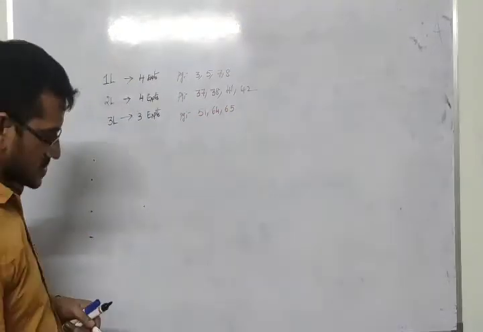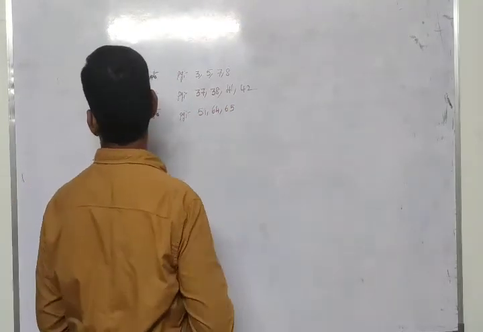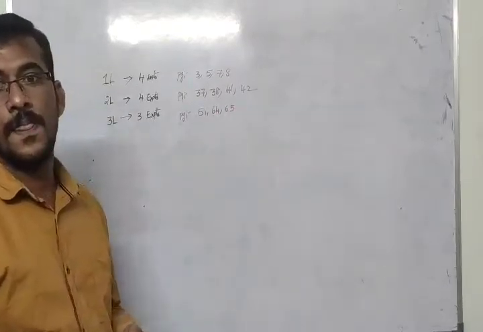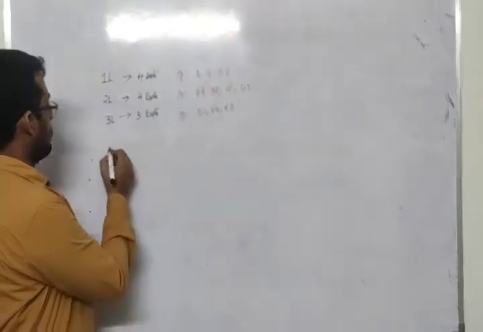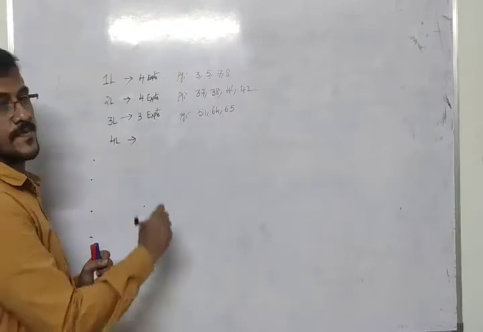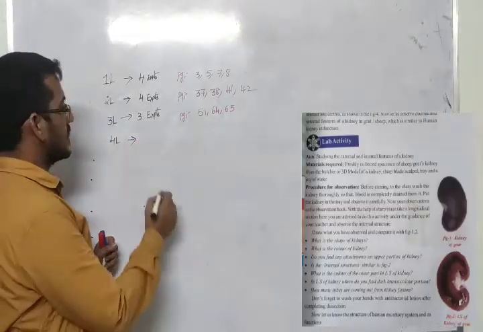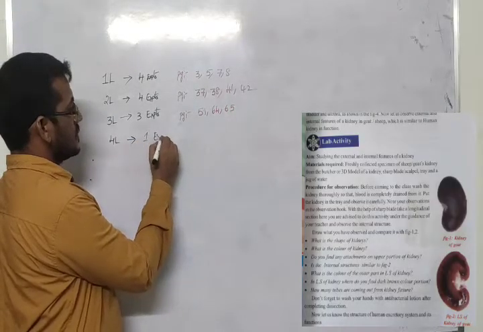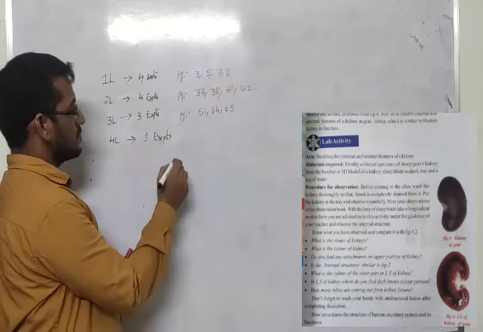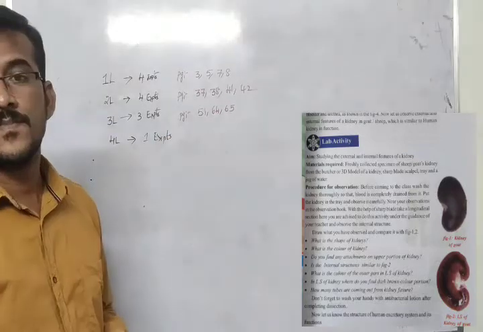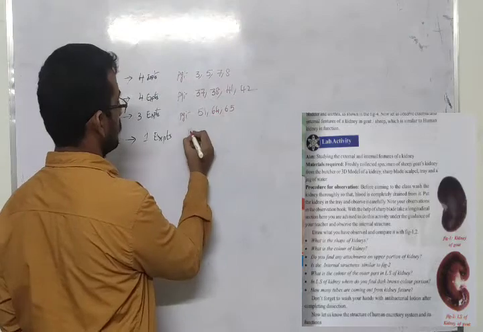Okay. Next, the fourth lesson. Only 1 experiment you have. That is page number 77.